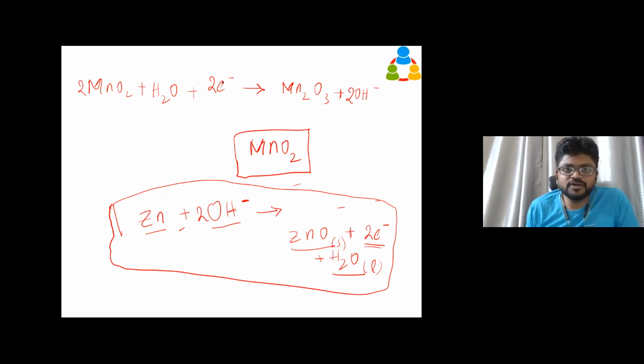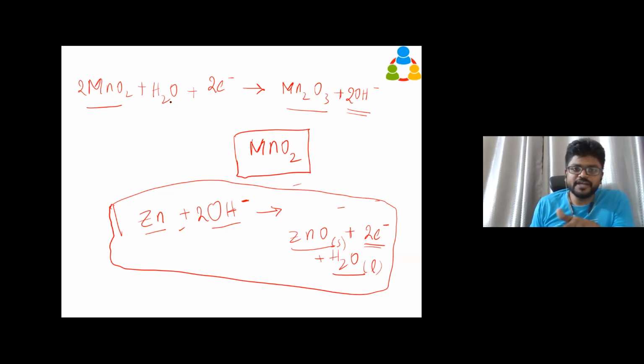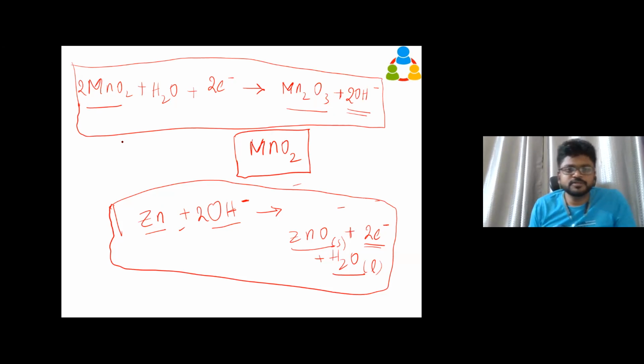This electron also becomes a negative ion here. So what has happened? This electron has been absorbed along with the water molecule at this manganese dioxide electrode, and it has produced hydroxyl ion and manganese oxide of one more version. This is what is going to happen at the other electrode. This manganese dioxide electrode is going to take this water and electron from the previous reaction. So this reaction is happening at one more electrode. This is called the reduction reaction. This is called oxidation.